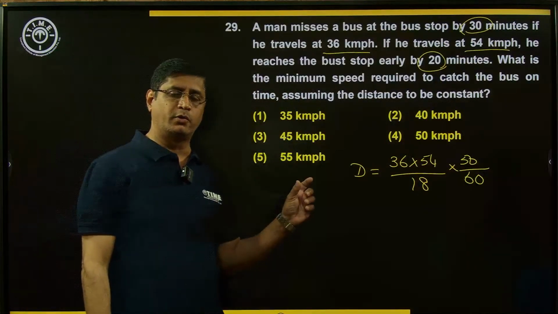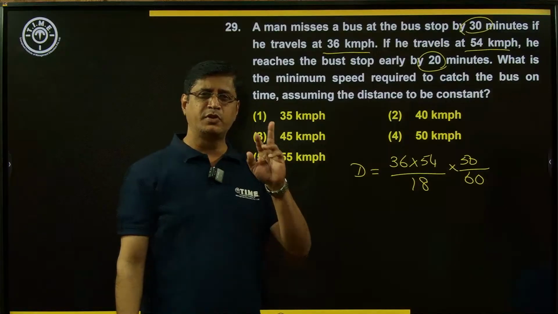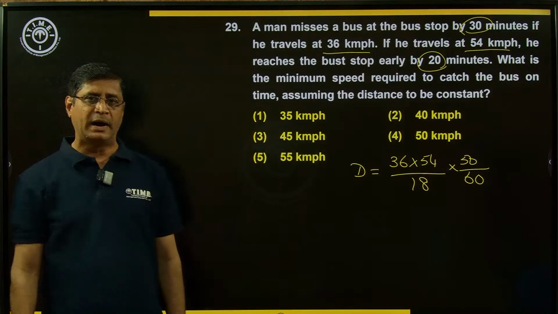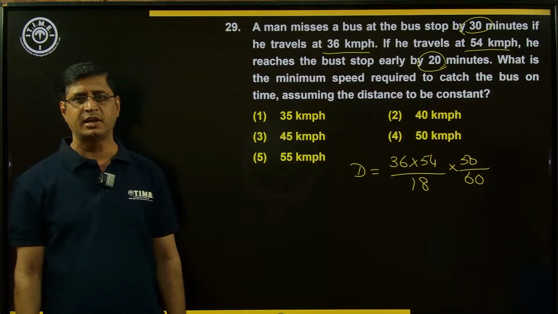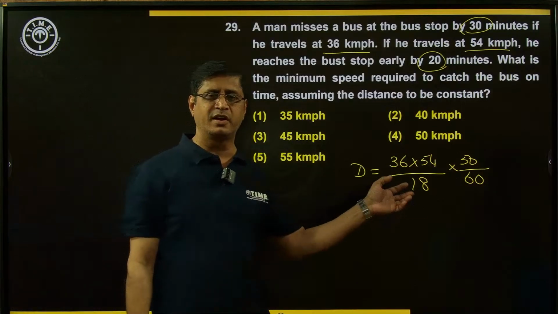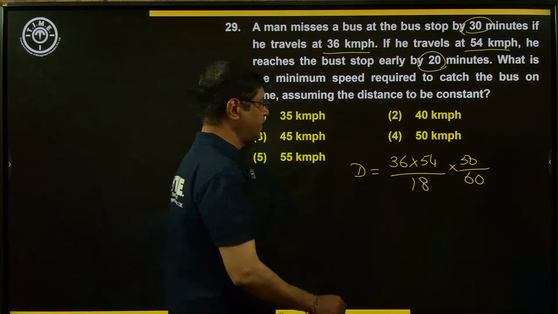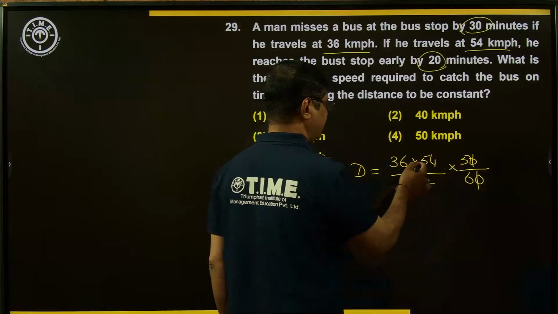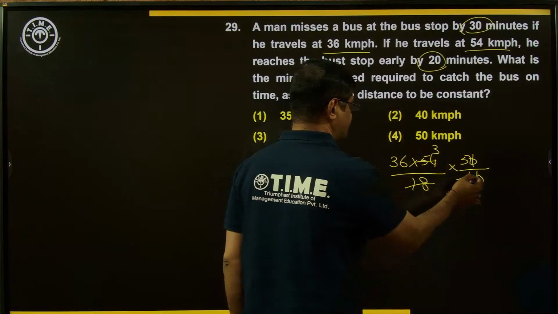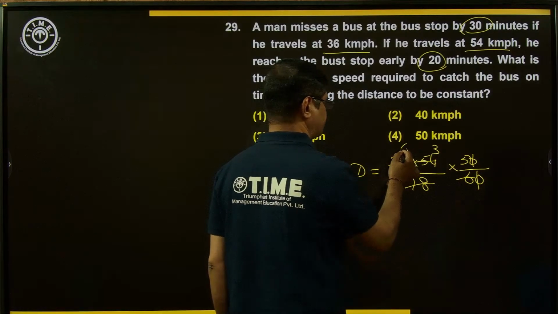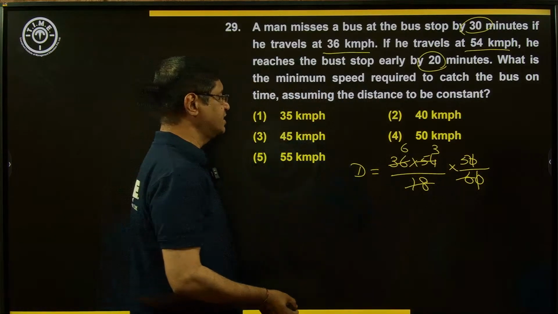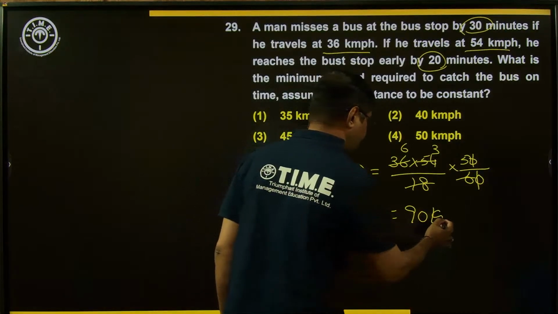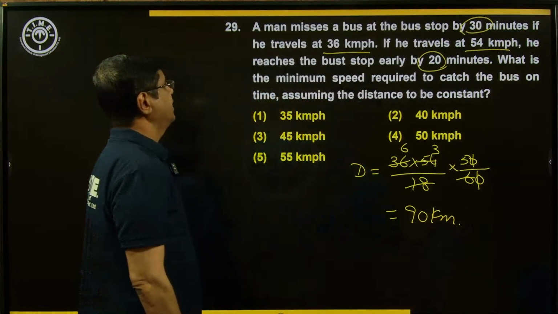What is the formula? Please note down. Distance between the 2 points is equal to product of the speeds by difference of the speeds into difference in time. Time here 50 minutes is given. I am converting into hours. Simplify this. What is the cancellation? 0 and 0 cancel. 18, 3 times. What about 6? 6 here 6 times. 6 into 5, 30. 30 into 3, that is 90. 90 kilometer. Now 90 kilometer is the